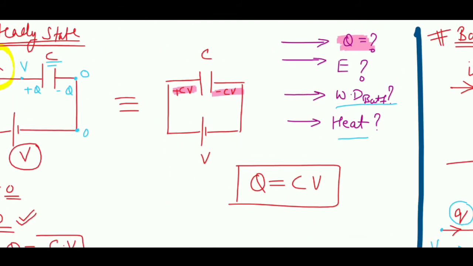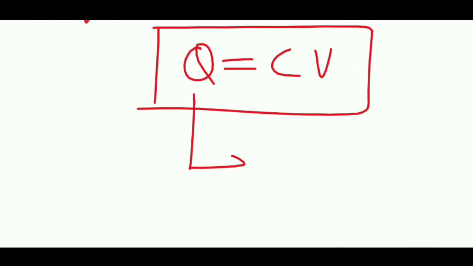Whenever I talk about the charge on a parallel plate capacitor, this charge is the positive plate charge. Because overall, if you see, the charge is plus Q on one plate and minus Q on the other plate, so in total the charge is 0. So whenever I am talking about a parallel plate capacitor, please remember this charge will be the charge on the positive plate.